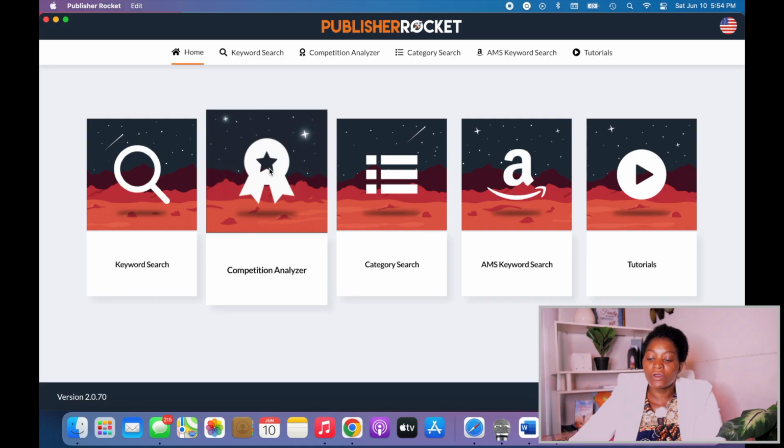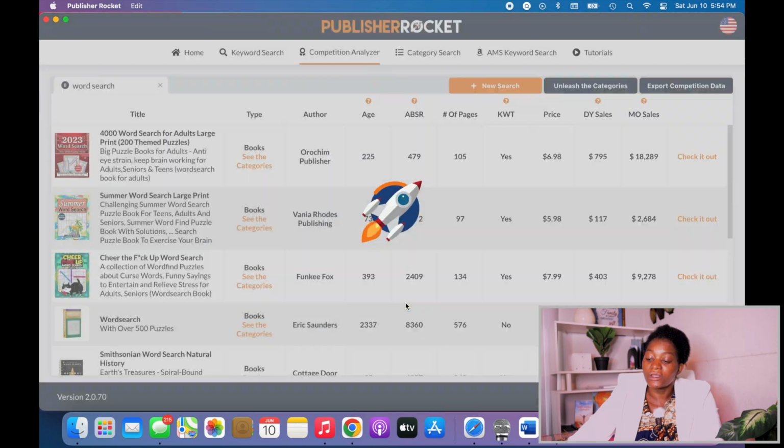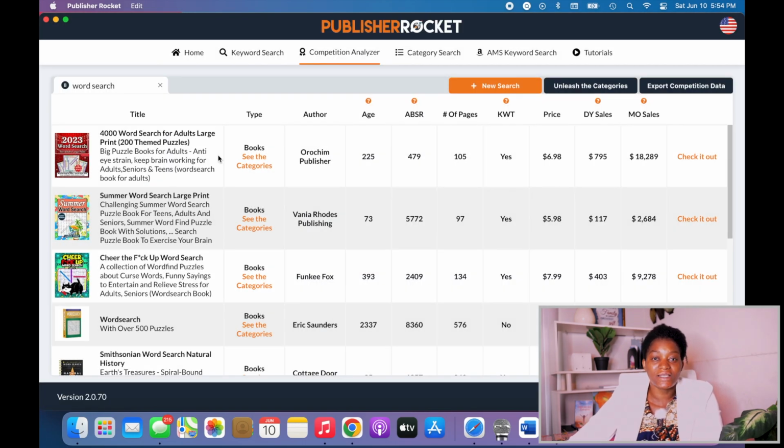So overcomers, it is useless to create a book that doesn't have demand. So before I create any of my books, I go to Publisher Rocket and I come to competition analysis. While here in competition analysis, I will type whatever book I want to create. So I want to do a word search, right? So I'll go now to my word search. I'll check to see best-selling books in that area.